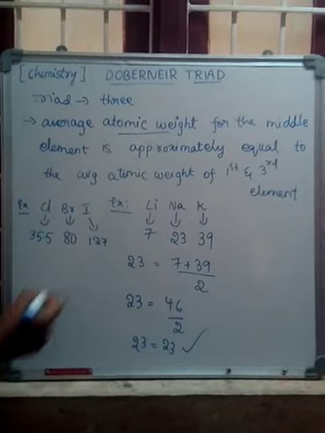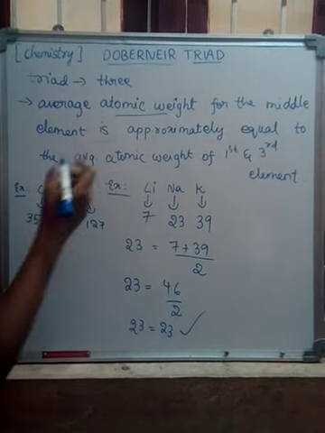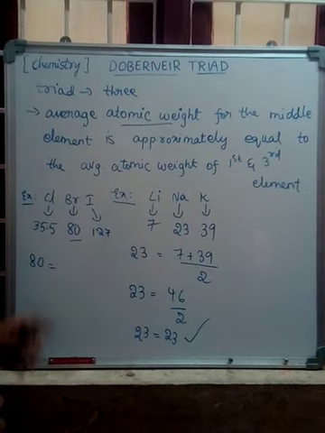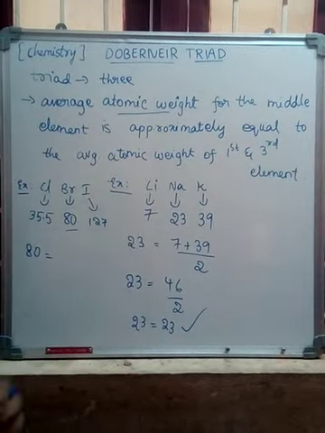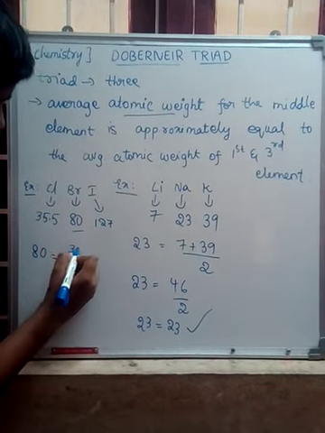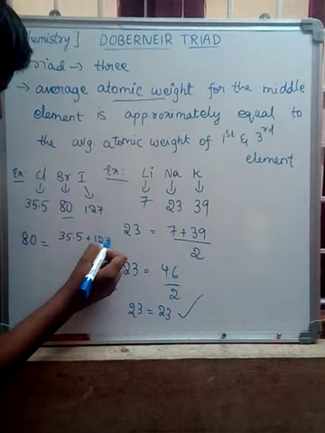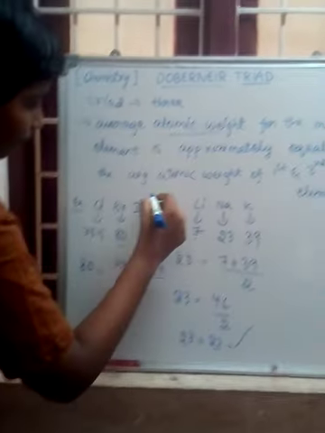According to the statement, the atomic weight of the middle element, that is 80, is equal to the average atomic weight of first and third, that is (35.5 plus 127) by 2.